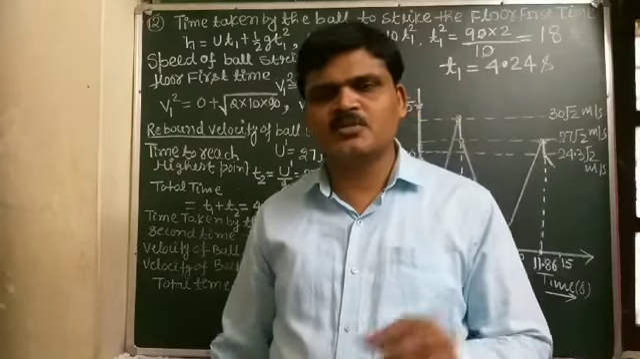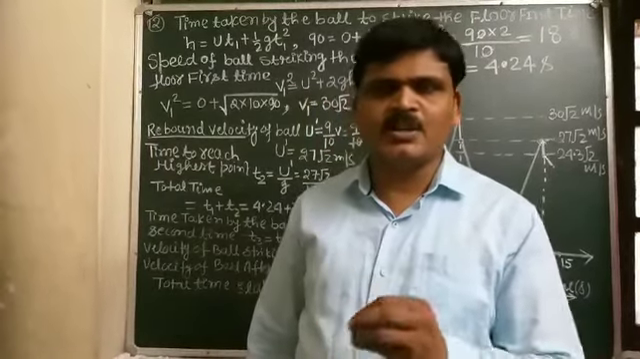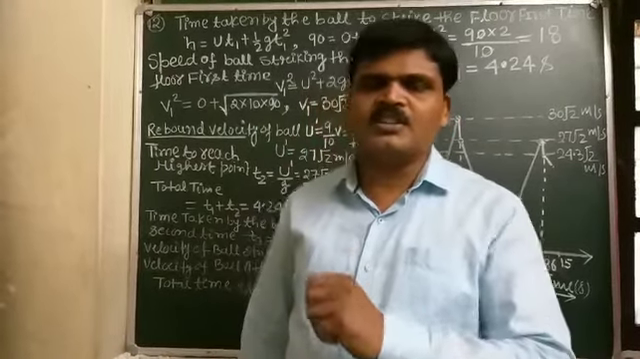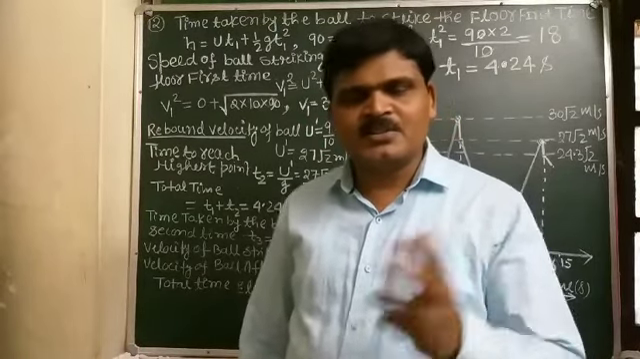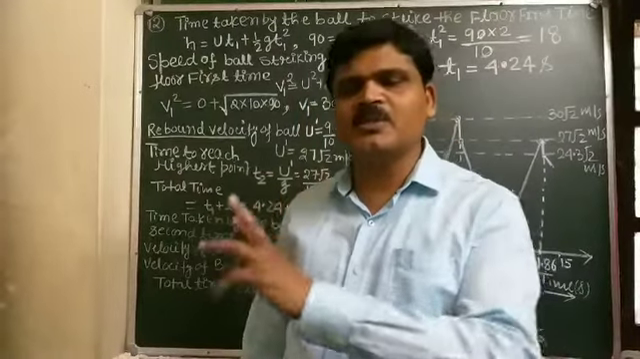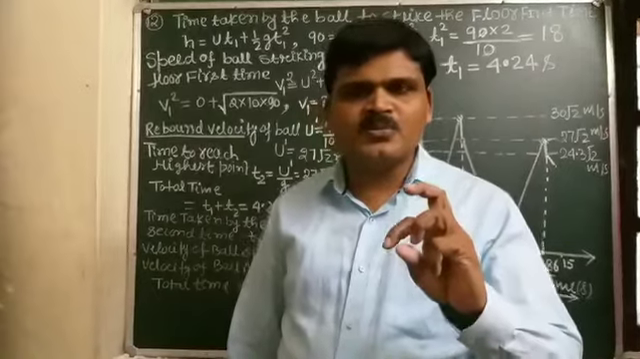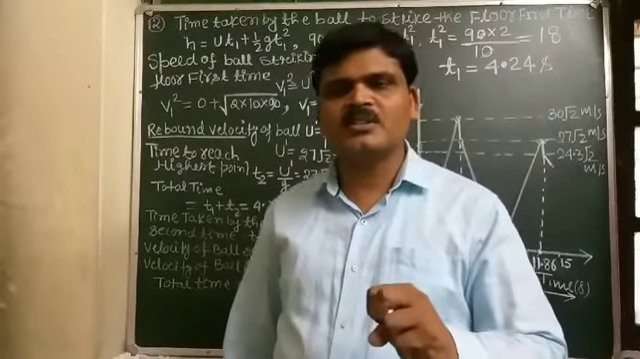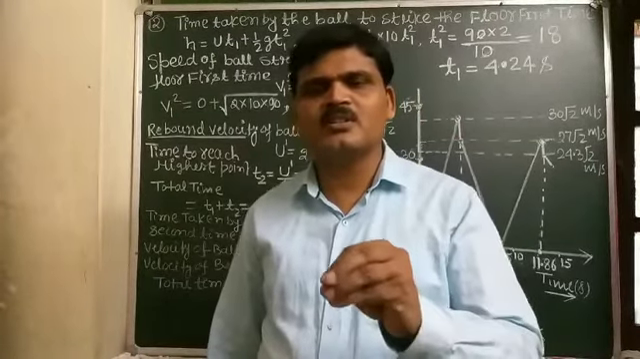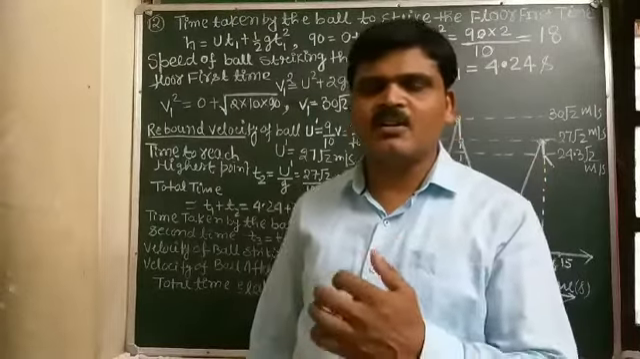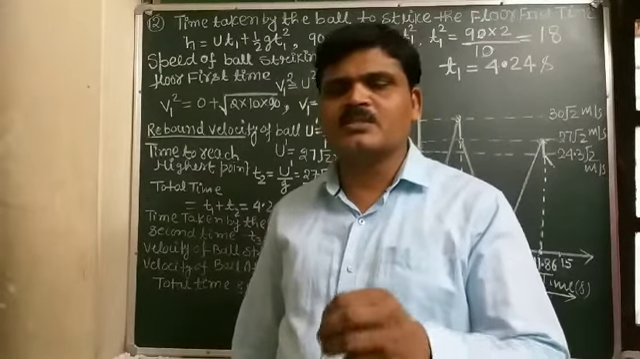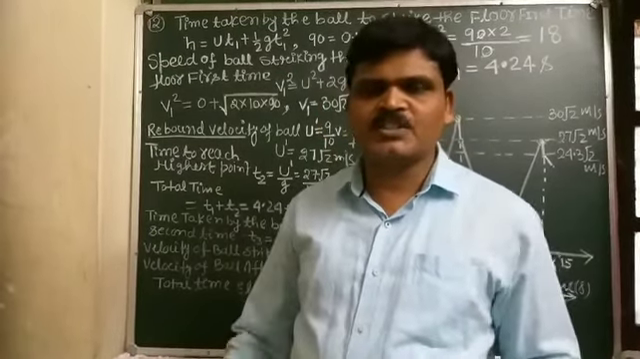Third statement: a particle moving with constant speed must have zero acceleration. This statement is true, and we can take the example of an object moving in a straight line path with a constant speed. The direction and the speed of the object remain the same, so the velocity of the object remains constant. So the acceleration of the object is zero. So when an object moves in a straight line path with constant speed, acceleration must be zero.